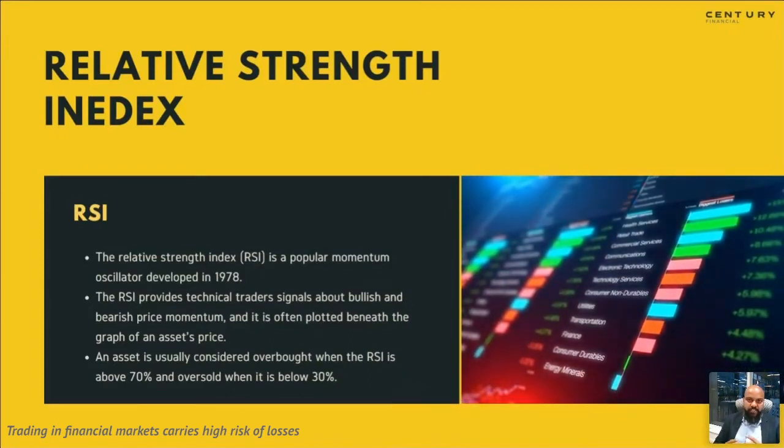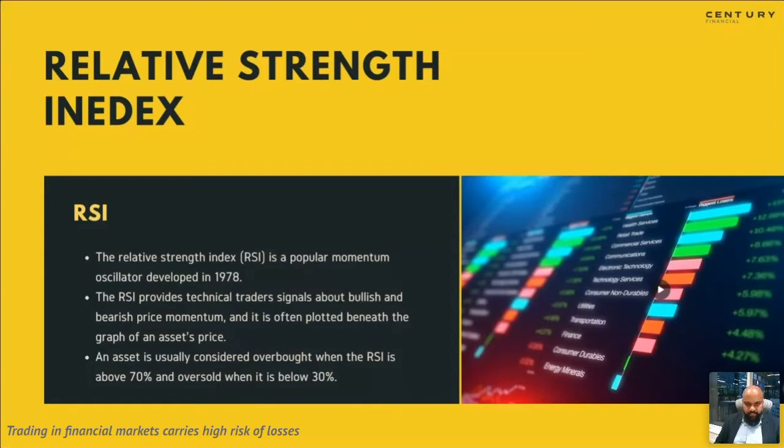When the RSI gives you a signal, when it is above 70%, it gives you a signal that the markets have been overbought. So there is a potential downturn that could take place, and vice versa. If the RSI indicator out of 100% has dropped down till 30%, that means the sellers might be getting exhausted, and it is a good time to start looking at a buying opportunity.